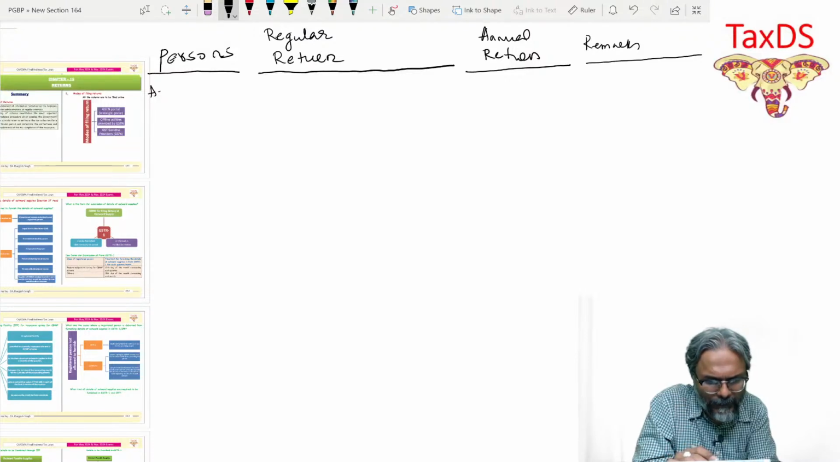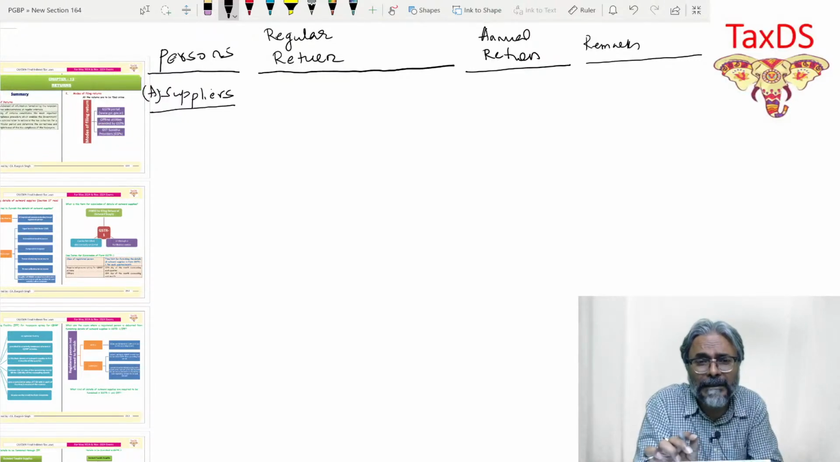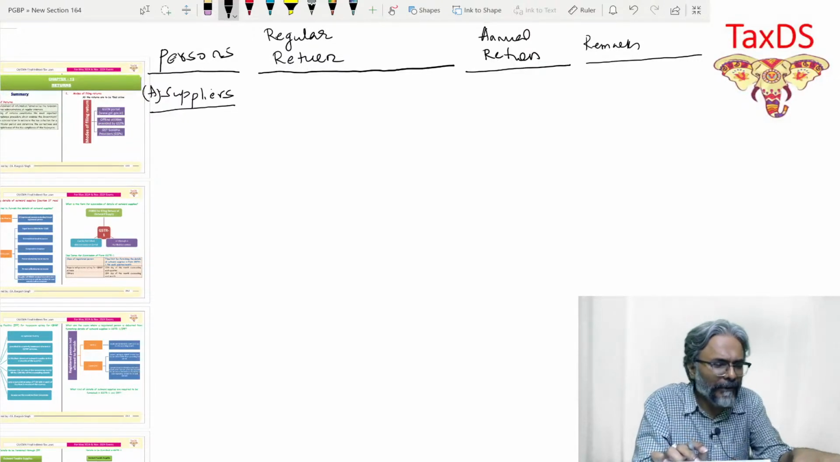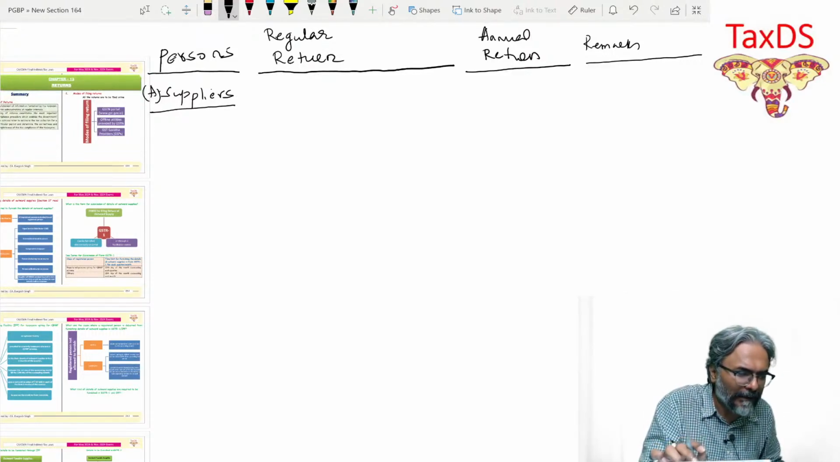So friends, I'm just putting point number A over here as suppliers. Once you get yourself registered under the GST law, then the compliance will have to be considered. Once you are registered under the GST law, whether you have to undertake the compliance in this context.